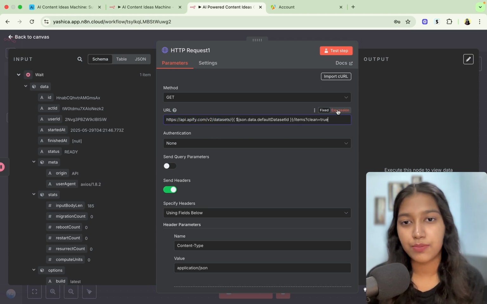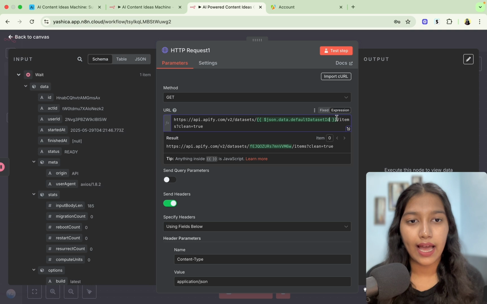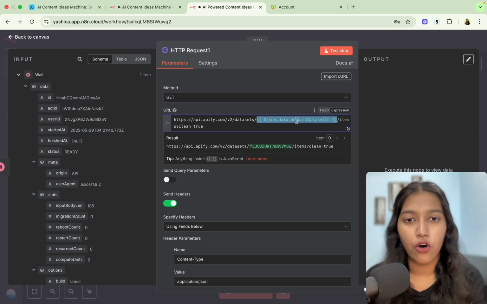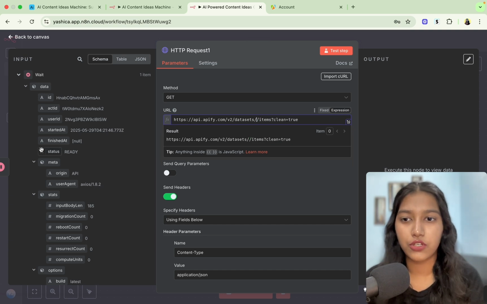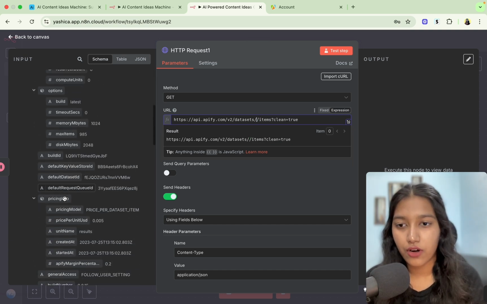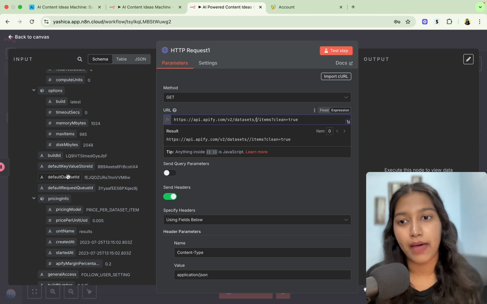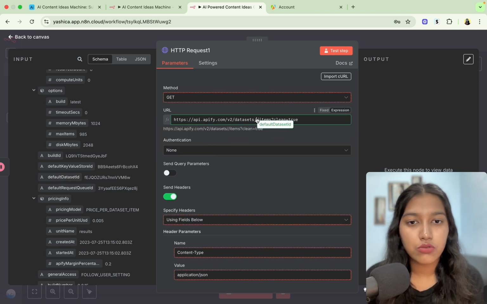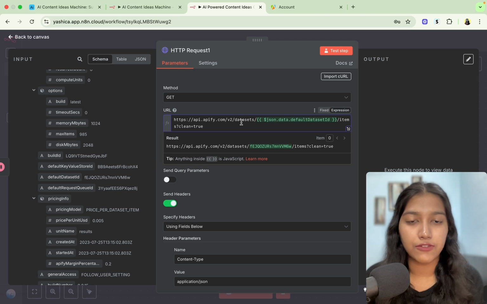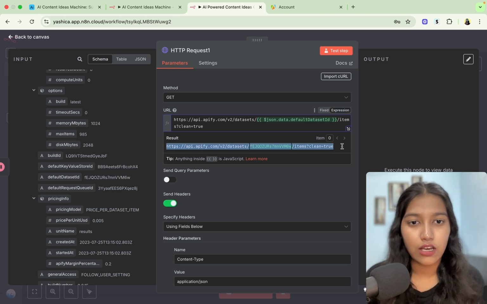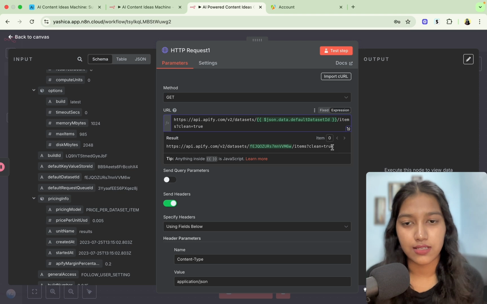Just select expression, okay? If it's showing you red or giving you an error here, look for dataset ID in the inputs pane, which we're getting from Apify, and put it right here after datasets. So in the result, as you can see, we have put the ID of the run that we had initiated.